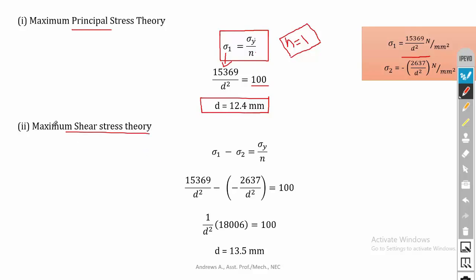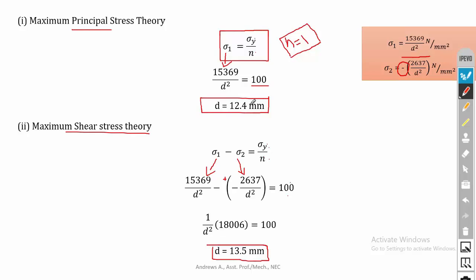Then coming to the next theory, maximum shear stress theory. So this is the equation, sigma 1 minus sigma 2 is equal to sigma y divided by n. Sigma y value is given, we can substitute that, n is equal to 1. In the previous step we have calculated the value for sigma 1, that is maximum principal stress, and minimum principal stress. So here the minimum principal stress is negative, so I have substituted the value in negative. Okay, then we can take the d square commonly outside, so minus and minus will become plus. Take the d square outside, you will get 1 by d square 18,006, that is equal to 100. So if we solve this, then finally we will get diameter is equal to 13.5 mm.